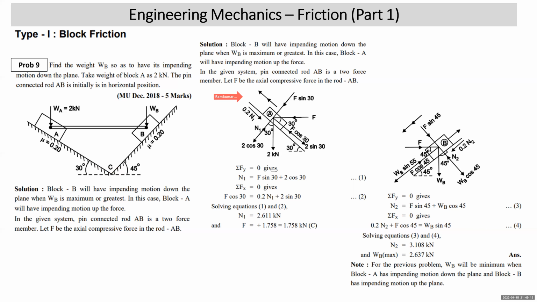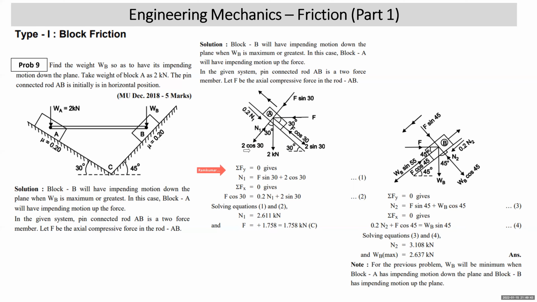Weight vertically down 2 kilonewton. Plane is making 30 degrees with horizontal, reaction normal to it will make 30 with vertical. Resolve 2 kilonewton along the plane and normal to the plane: normal 2 cos 30, along the plane 2 sin 30. Impending motion is up the plane, friction down the plane. This force F is making 30 degrees with the plane, as this 30 and this 30 will be alternate angles. F cos 30 will be the component along the plane, F sin 30 will be normal.